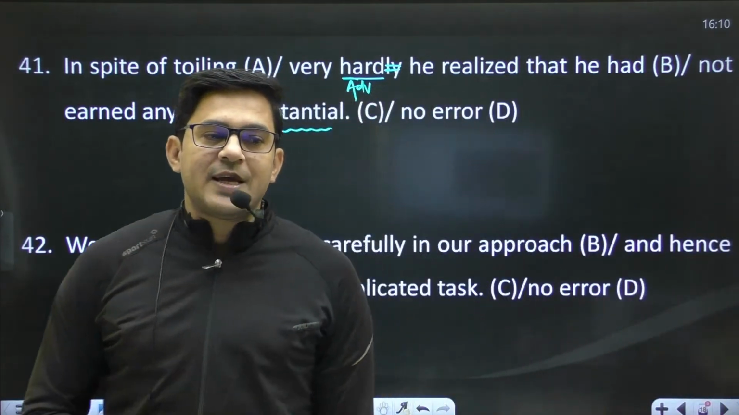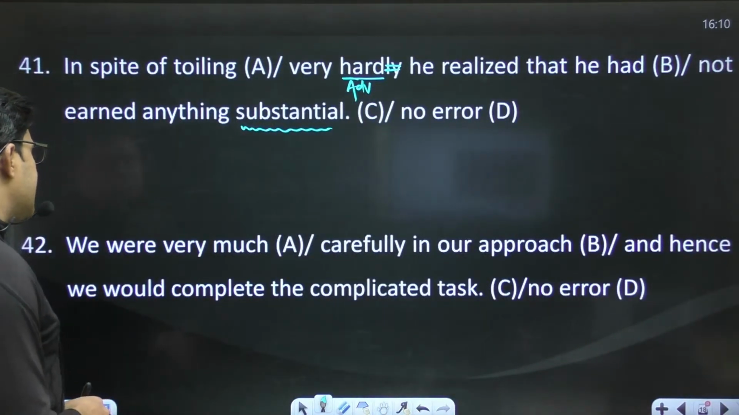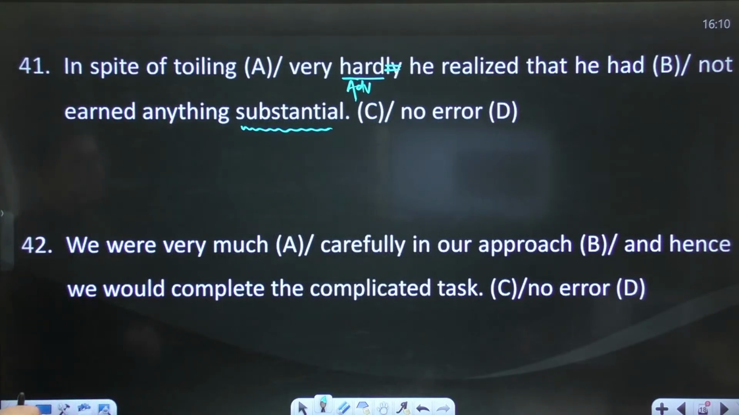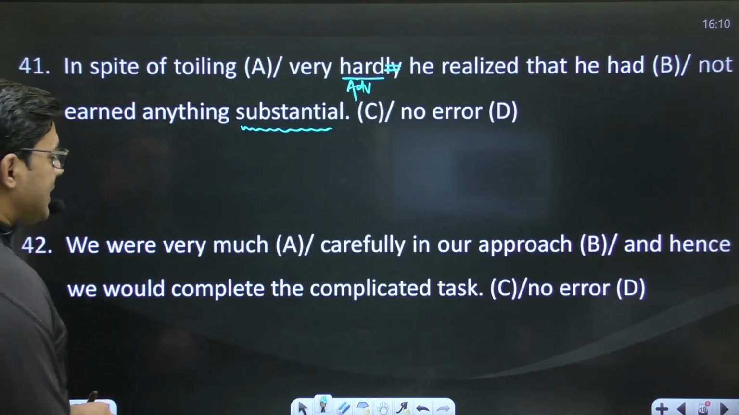Move to the next sentence, and the next sentence is: we were very much carefully in our approach and hence we would complete the complicated task.